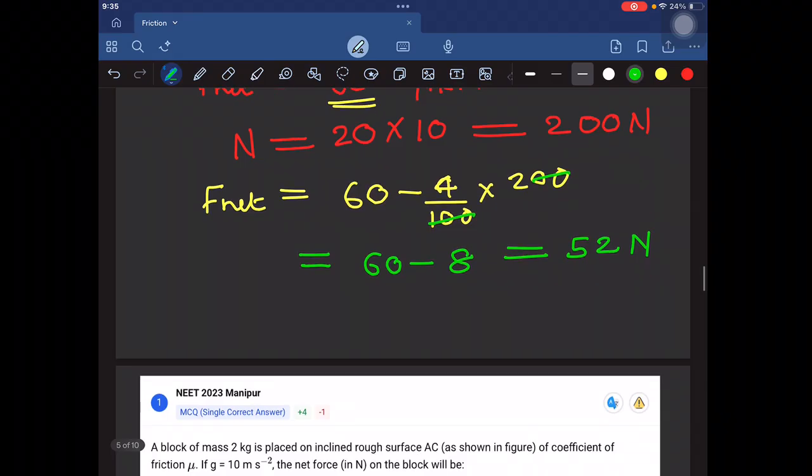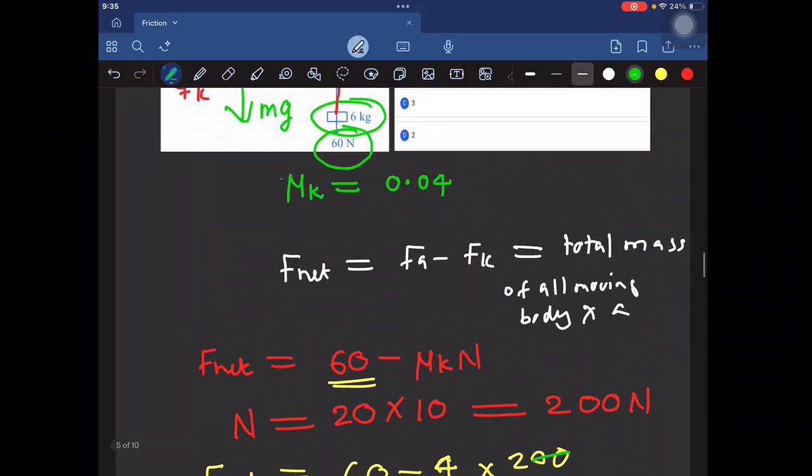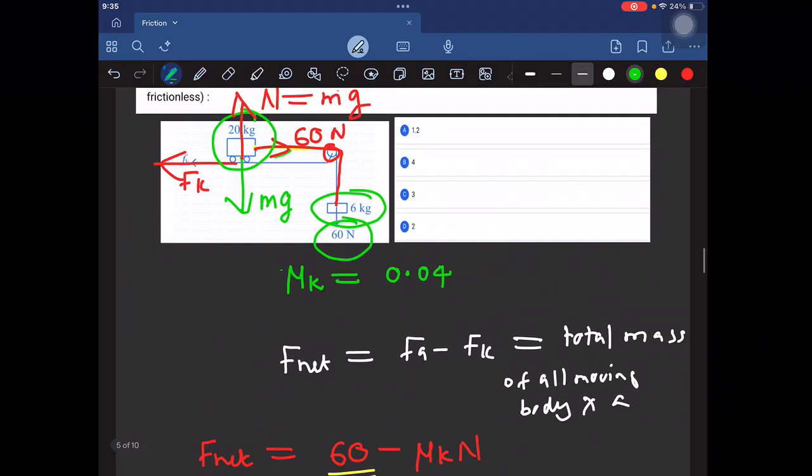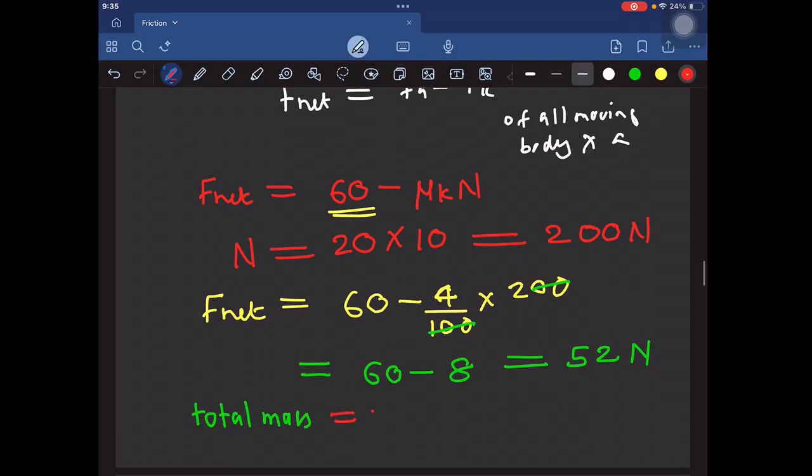So friction here is equal to 1 upon root 3 into N, which is mg cos theta. M is given as 2 kilogram, g is 10, and theta is 30, you can see in the figure. Cos 30 is equal to root 3 by 2. So here the 2 and 2 cancel, root 3 cancels. So the frictional force is 10 Newton.